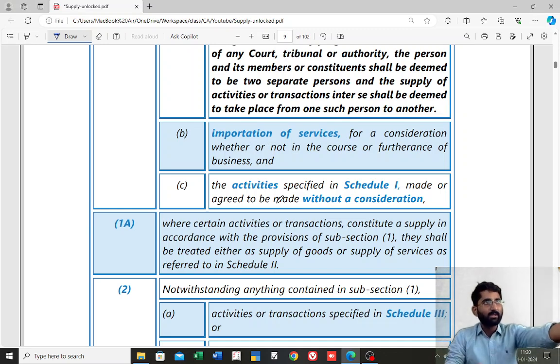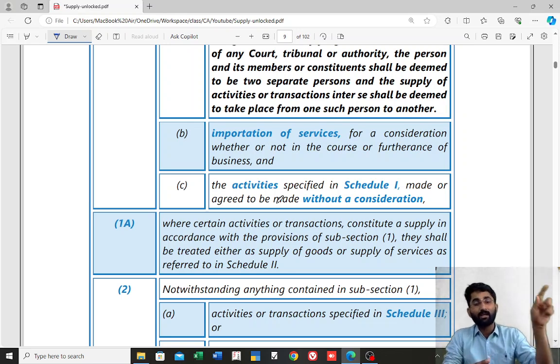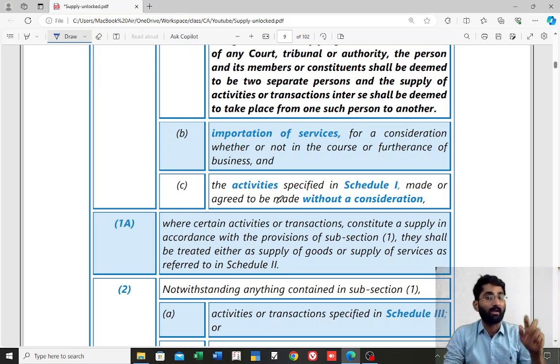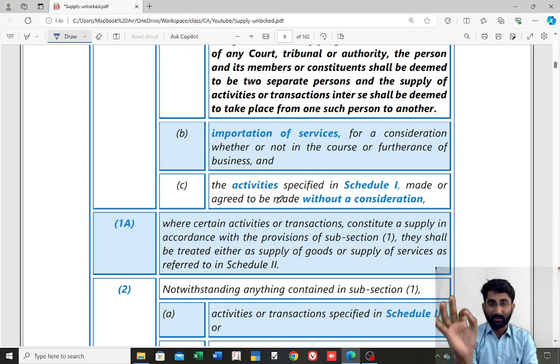You are giving goods, if there is no consideration, as per section number 7, subsection 1, clause A, it is not the supply if there is no consideration. But here, if there is no consideration, even then it will be considered as supply. There are 4 important conditions in which even if there is no consideration, it will be considered as supply. So that we will discuss soon.